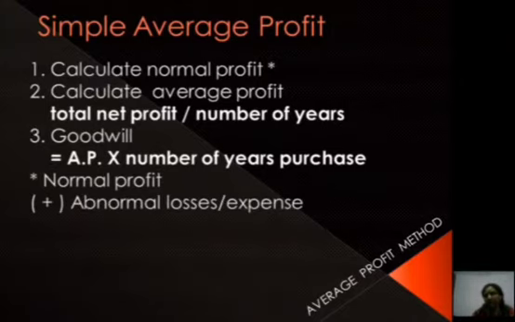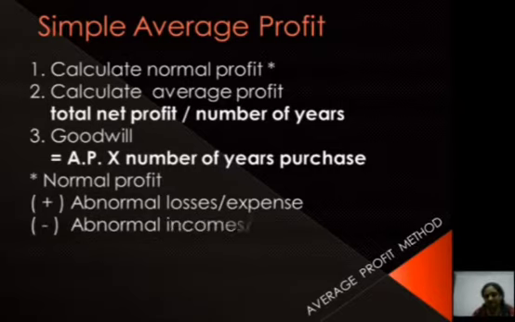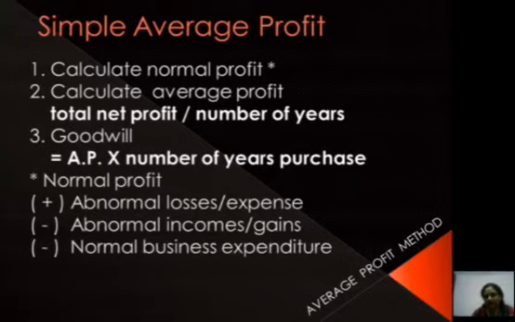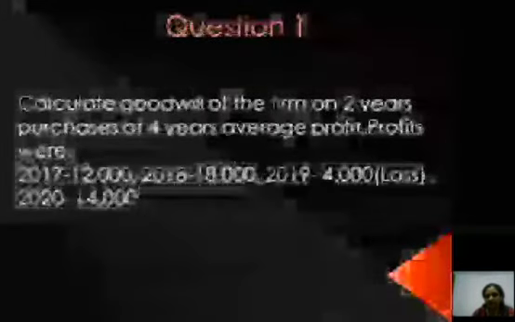In this we have in the question abnormal losses or abnormal gains. Fine, so we have to make adjustments. If there are abnormal losses or expenses, we have to add them, and if there are abnormal incomes and gains, then we have to deduct them, and if there is normal business expenditure, then we have to deduct it to calculate normal profit. Fine, let's discuss the question.